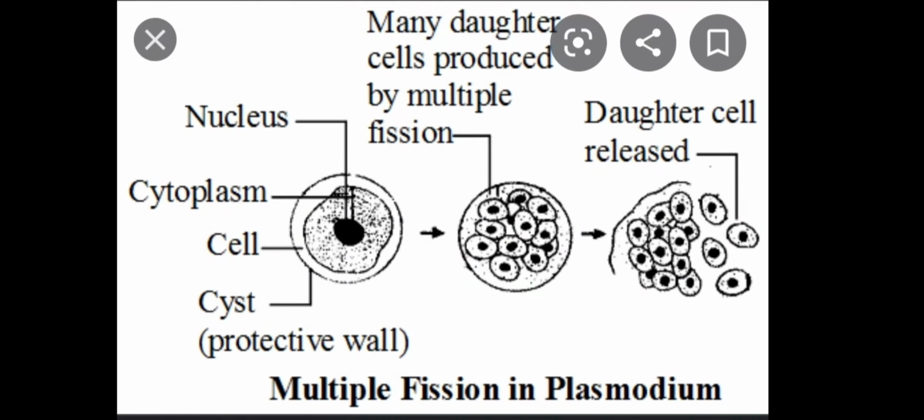Now the next type of fission is multiple fission. In multiple fission, the nucleus continuously divides. You can see in the figure, the nuclei are getting divided. From one nucleus two nuclei are formed, from 2 the 4 nuclei are formed, from 4 the 8 nuclei will be formed. That is, the nuclear division occurs one after the other and results in a multinucleated condition.